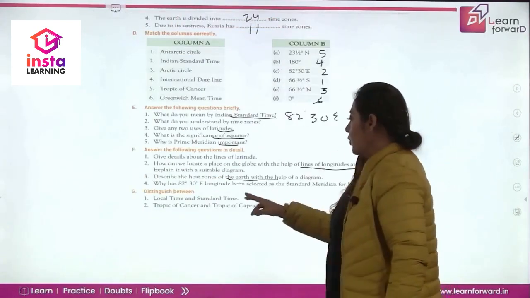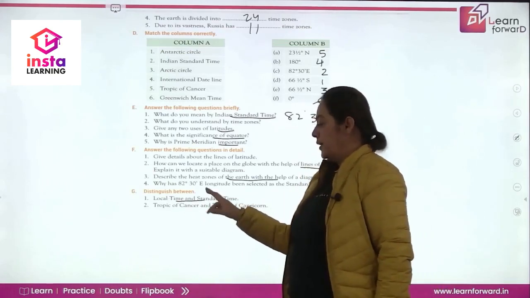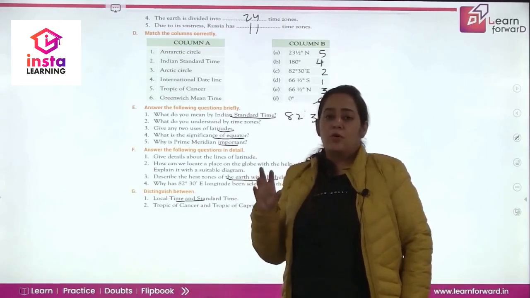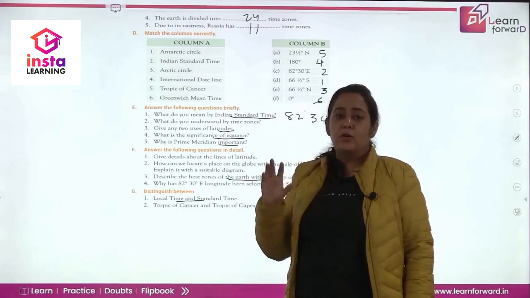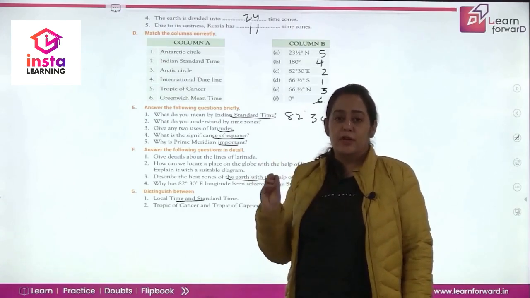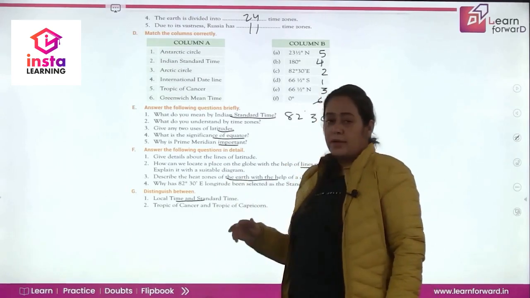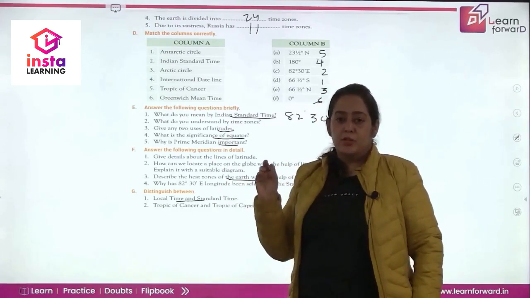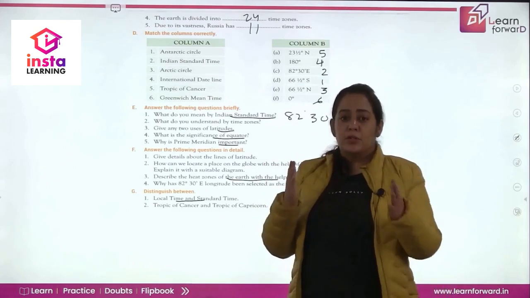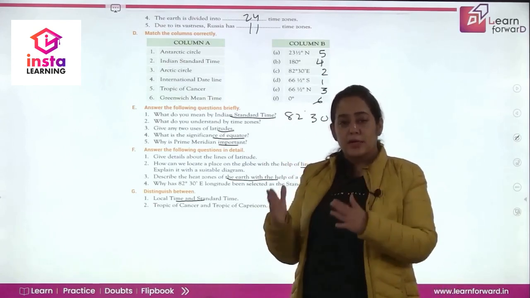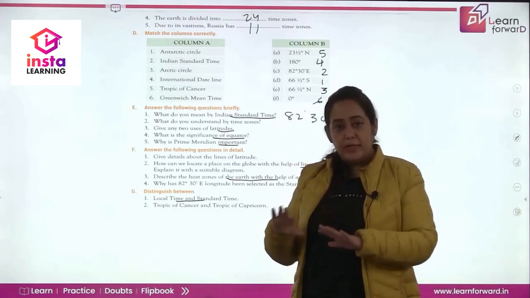Then, what is the difference between the local time and the standard time? The local time is based on the movement of the sun, so we cannot take this as the standard way of measuring time because it will create confusion. Standard time is based on 82 degree 30 east. Why? Because we have to have a standard time to describe a time which avoids creating confusion.